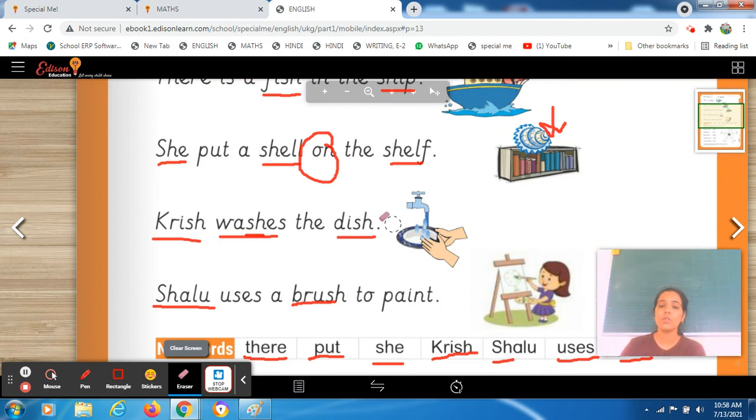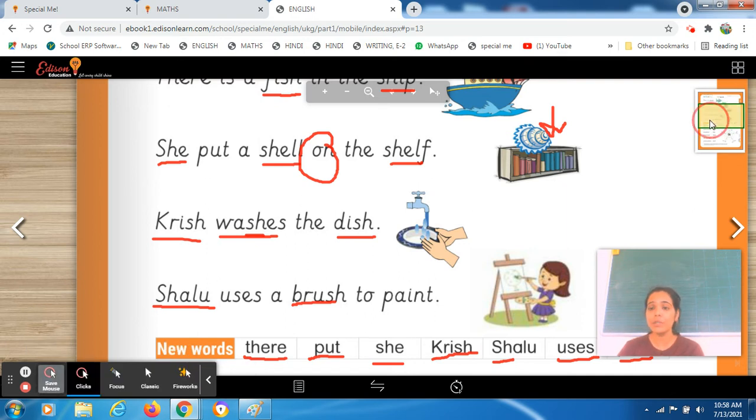Okay students, so this is about your first half. Okay, you have to read the sentence and then you have to underline those words which have the sh sound. Okay, first of all complete this half, then we will do the second half of this page.